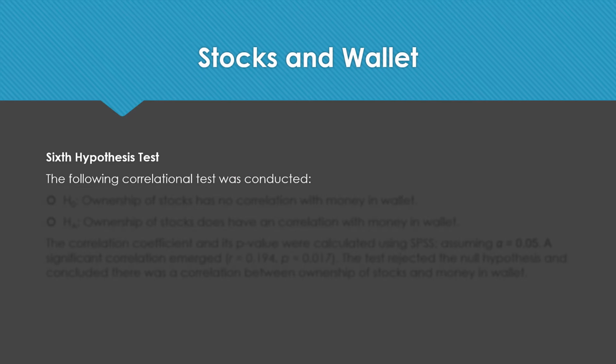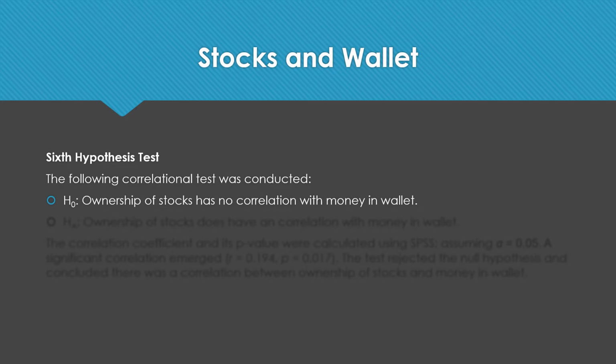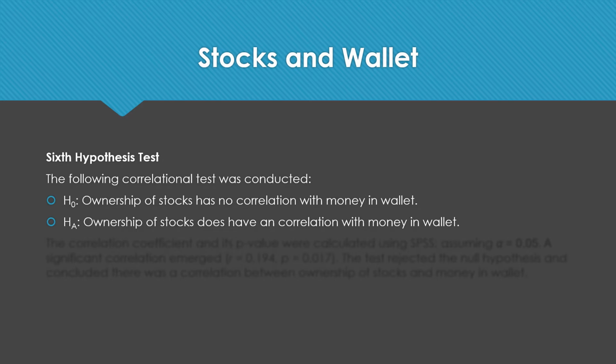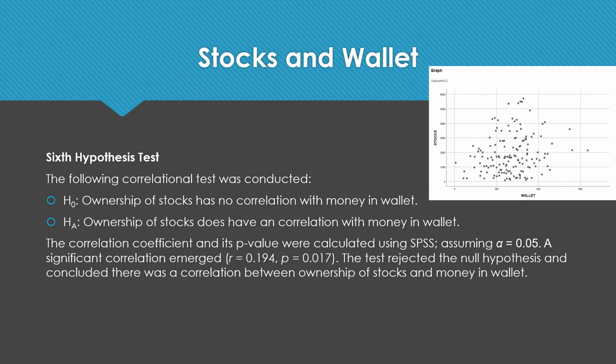The sixth hypothesis test compares stocks and the amount of money available in a person's wallet, with a null hypothesis of ownership of stocks has no correlation with money in wallet, and an alternative hypothesis of ownership of stocks does have a correlation with money in wallet. SPSS was again used to calculate this data with a significance level of 0.05. The results showed a correlation coefficient of 0.194, which is slightly positive, and a p-value of 0.017. This test rejected the null hypothesis and shows there is a correlation between ownership of stocks and money in wallet.